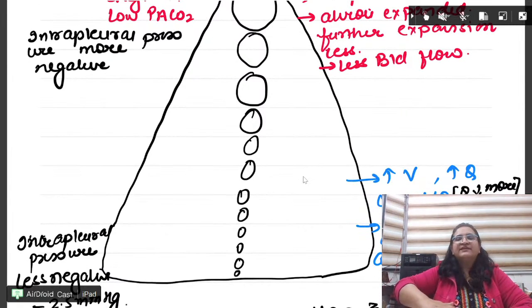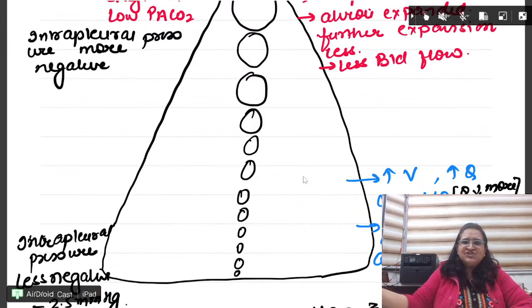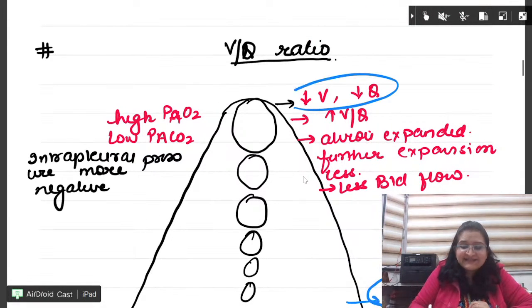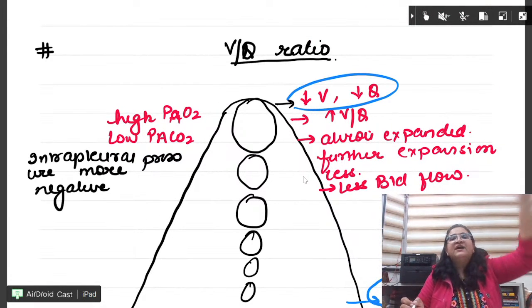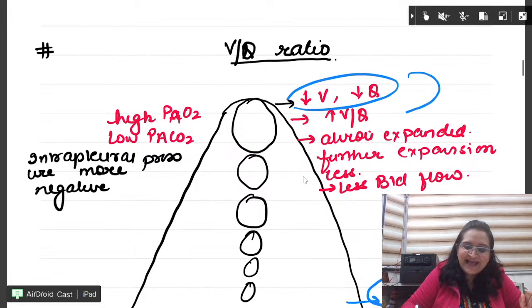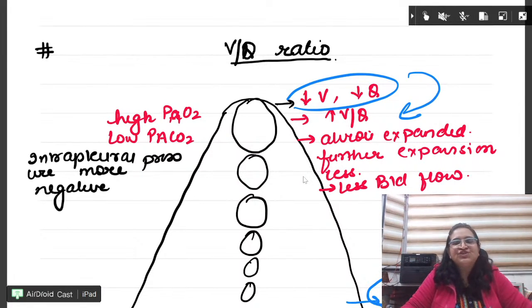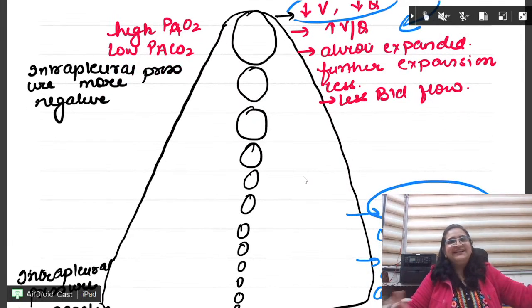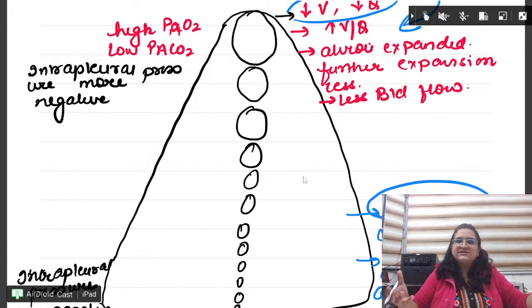Next, ventilation, perfusion. Obviously, imagine gravity is acting. Ventilation, perfusion will be maximum at the base. It will be very less at the apex. But there is a catch. The V by Q ratio is maximum at the apex. Learn it. Very important recent question. Ventilation, perfusion, just apply common sense.